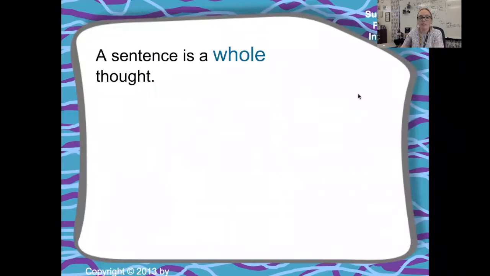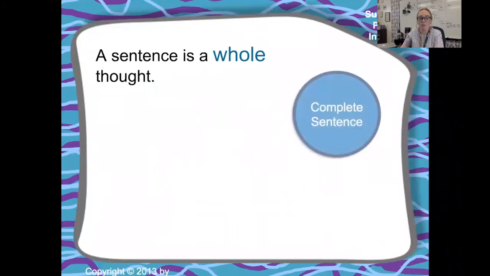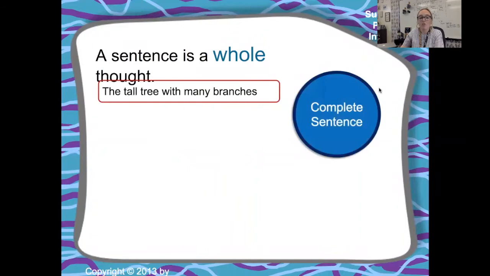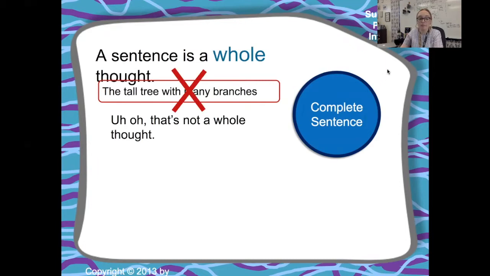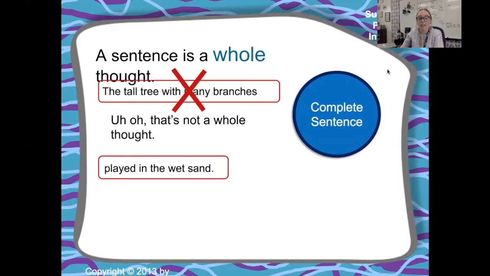So we know a sentence is a whole thought, right? The tall tree with many branches. Is that a complete thought? No, we don't know what the tall tree with many branches is doing. It's just a thing. Played in the wet sand. Is that a complete sentence? No, because we don't know who is playing in the wet sand. It's just something someone is doing.